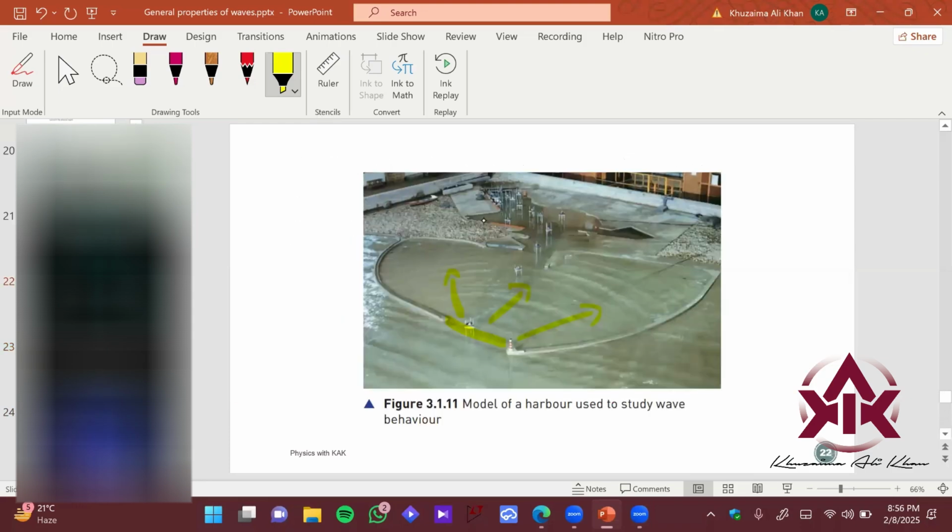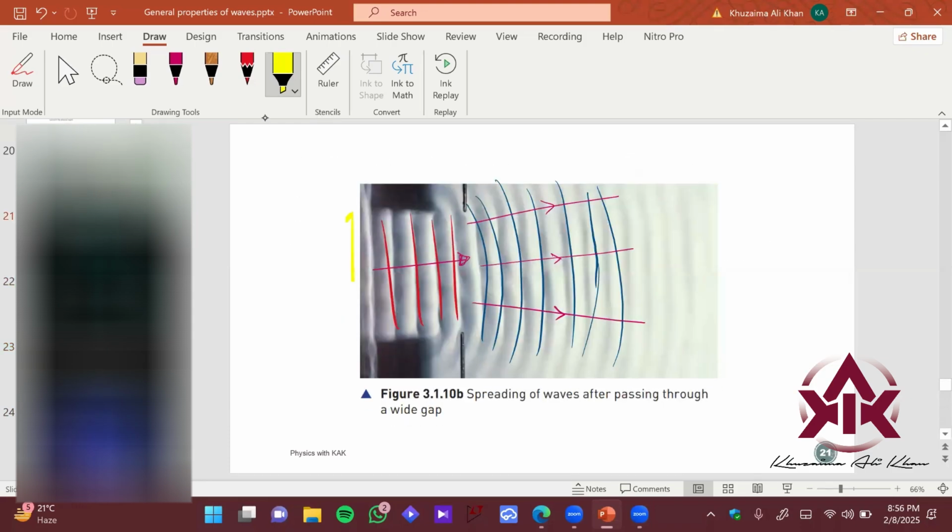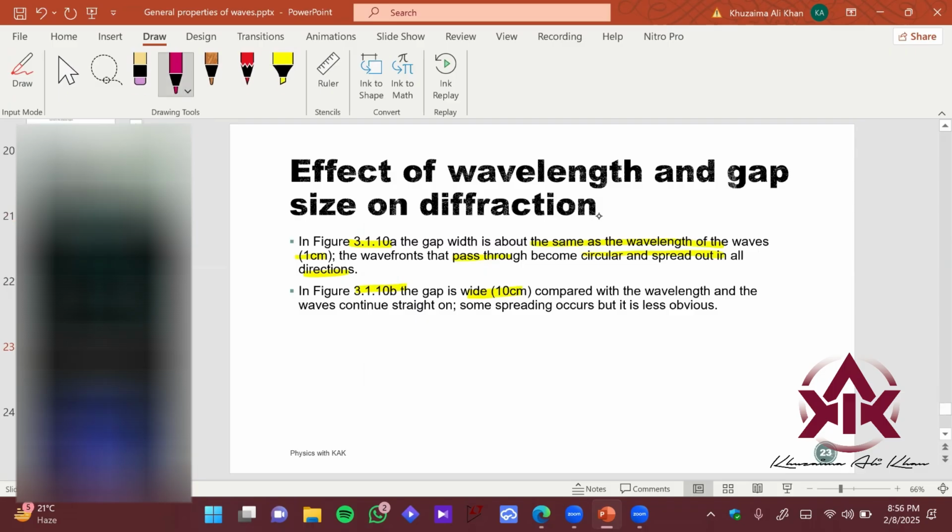This d is 10 centimeter. The wavelength of this wave which is hitting this separation is only 1 centimeter, right? So you can see there's almost no diffraction over here. So that is the relation between the wavelength and the gap separation, right?